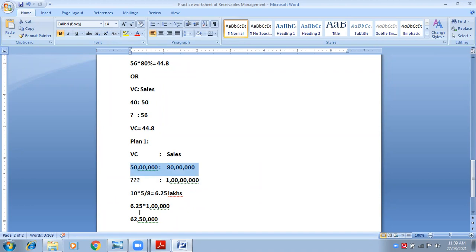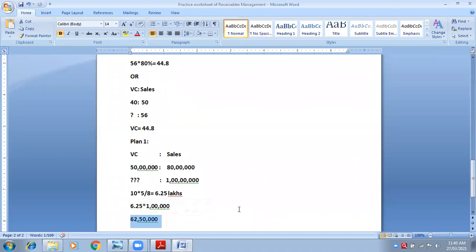So what is the answer? Tell me, is it 62 lakhs 50,000 now? Yes, tell me, come on. 1 crore into 50 lakhs divided by 80 lakhs. I think it will not work on the calci, right? It stops on the calci. You are doing 1 crore into 50 lakhs, after that it stops, yes, right? Yes ma'am, those are very big figures.